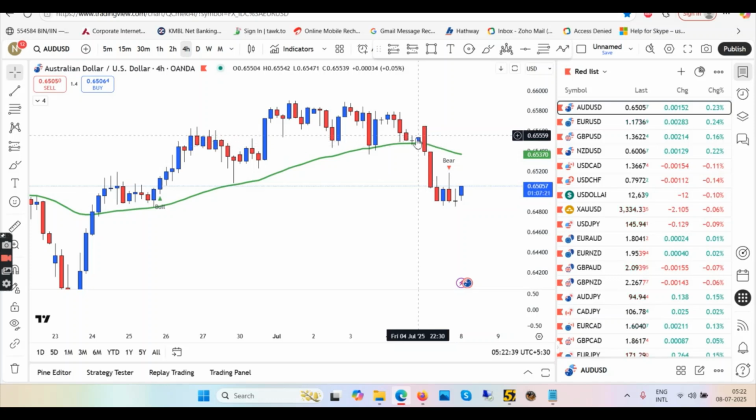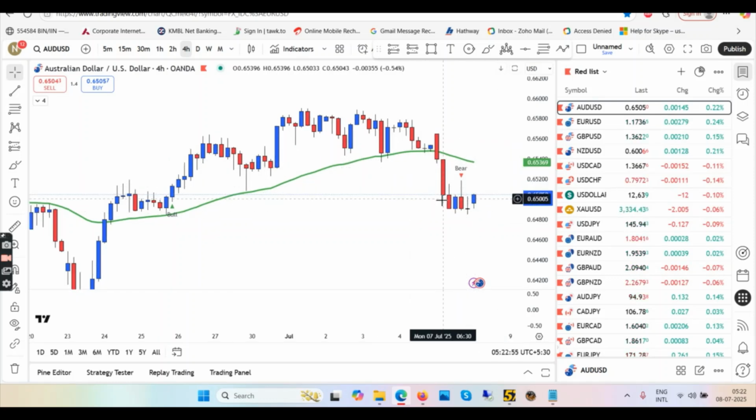Otherwise, wait for this high to break in order to continue the uptrend. If the blue candle breaks this previous blue candle, then wait for the pullback, then go long. Otherwise, wait for the rejection from the EMA, then the red candle, then go down. Same for NZDUSD. Free trade. Both scenarios I explained to you: the continuation of the uptrend comes when the blue candle breaks this high, or we take the sell trade when rejection comes from here, then the red candle, and then we enter sell.